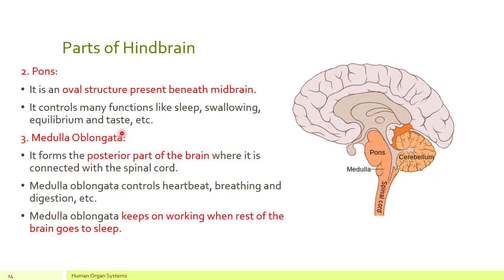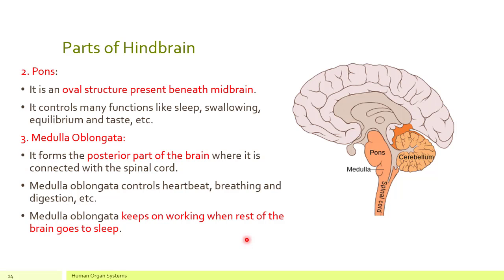The last important part of hindbrain and also the last part of your brain is medulla oblongata. It forms the posterior part of the brain, right at the end of the brain where it is connected with the spinal cord. Here you can see this is the second important part of CNS, spinal cord, and right here we have the end of the brain, medulla oblongata. It controls your heartbeat, your breathing, your digestion, and many other important functions. And medulla oblongata keeps on working when the rest of the brain goes to sleep.